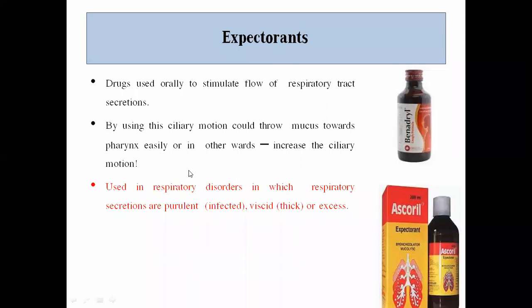It is used in respiratory disorders in which respiratory secretions are infected, not happening normally, or are viscid or excess. To treat these types of diseases, we are going to use a formulation or compound that are expectorants.